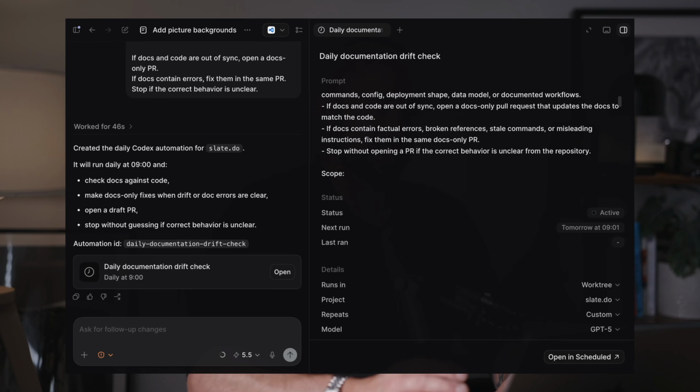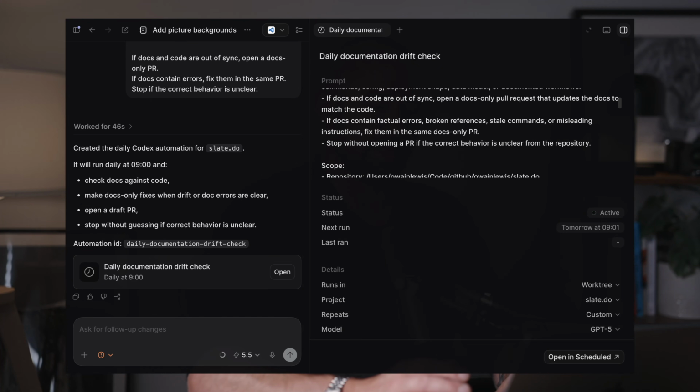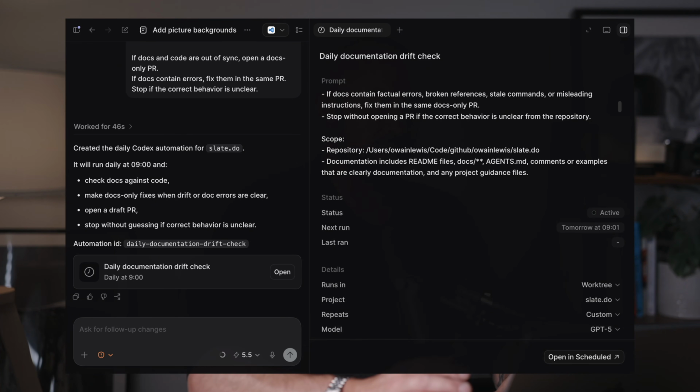You can see here, the prompt is: detect whether documentation is out of sync with the current code. If documentation is out of sync, open a pull request that updates the documentation to match the code. If the docs contain factual errors or stale commands, then fix them in the same pull request. Stop without opening a pull request if everything is fine.